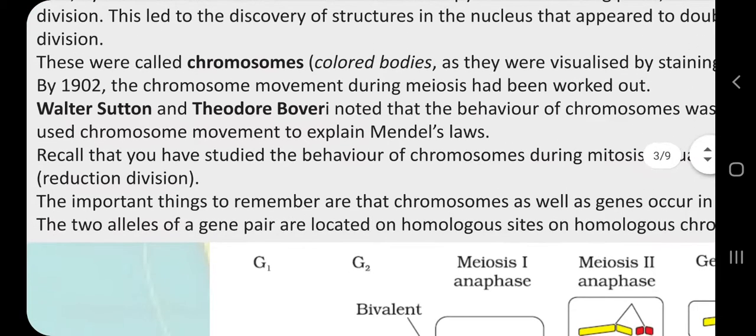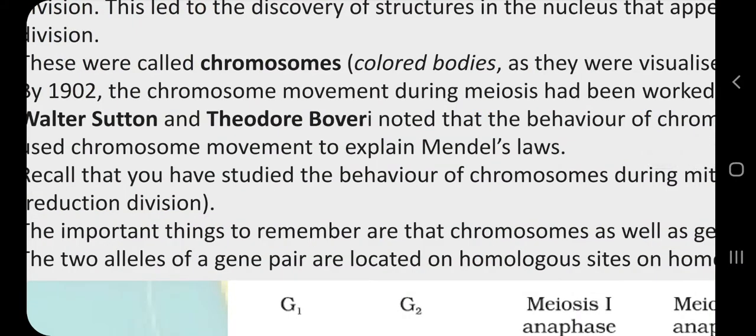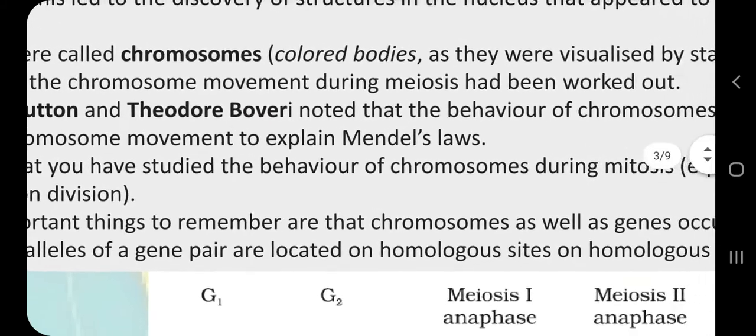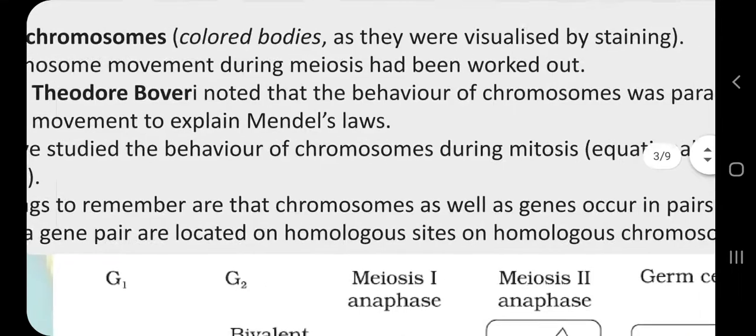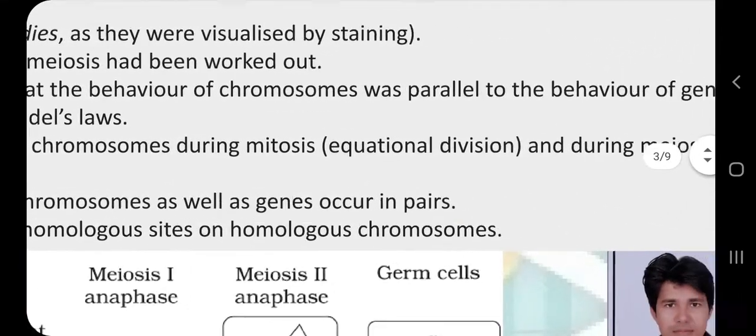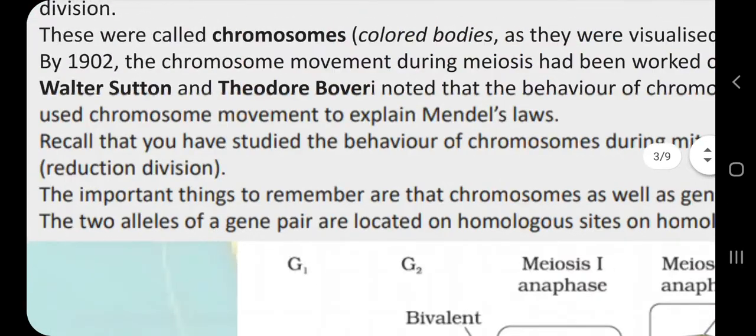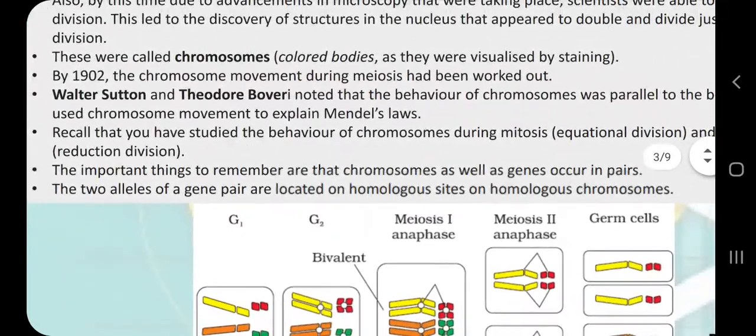Then finally in 1902, two scientists, Walter Sutton and Theodor Boveri, noted that the behavior of chromosomes was parallel to the behavior of genes and used chromosome movement to explain Mendel's laws. It means Sutton and Boveri in 1902 connected Mendel's laws with the behavior of chromosomes during cell division, and they explained Mendel's laws in terms of chromosomes and genes. And that is why this theory is called the chromosomal theory of inheritance.